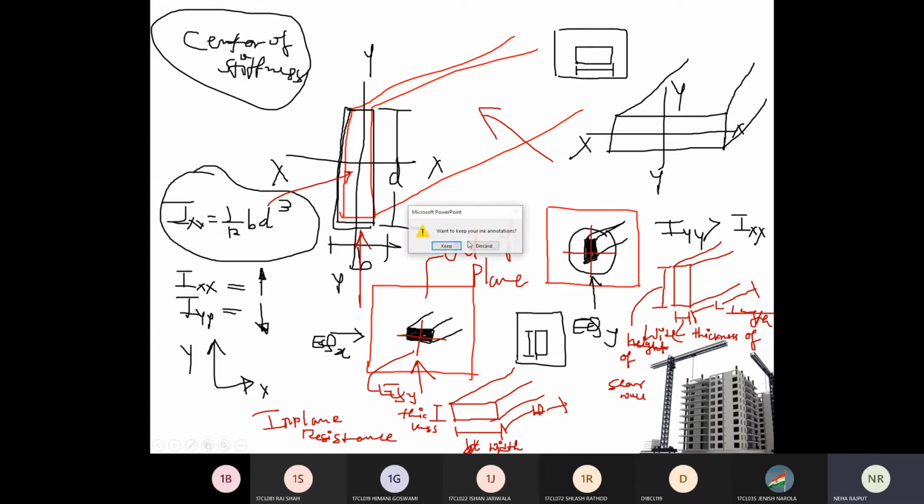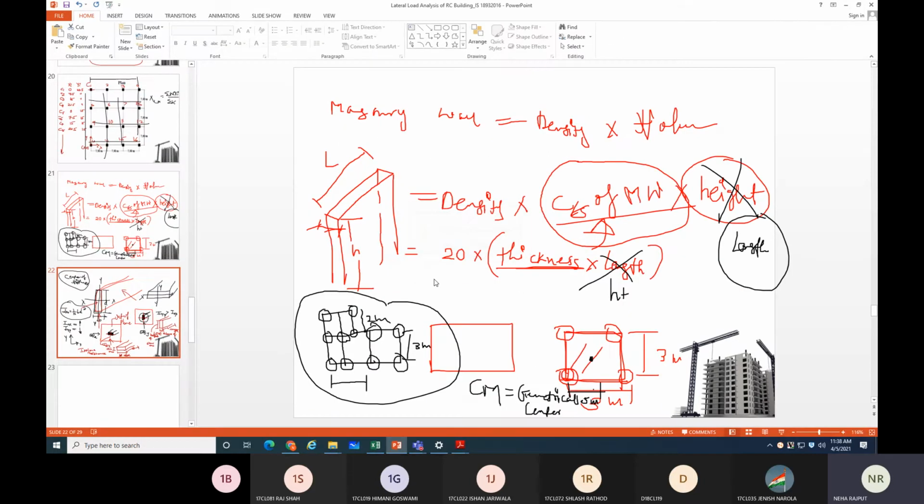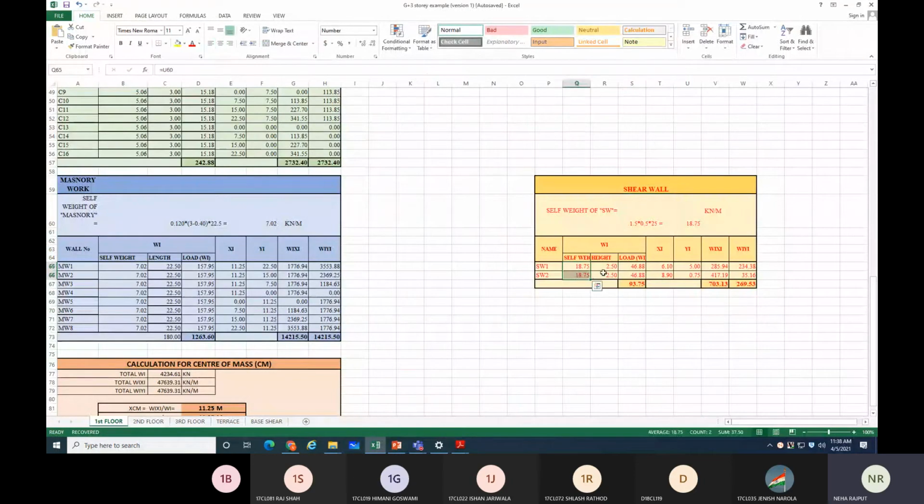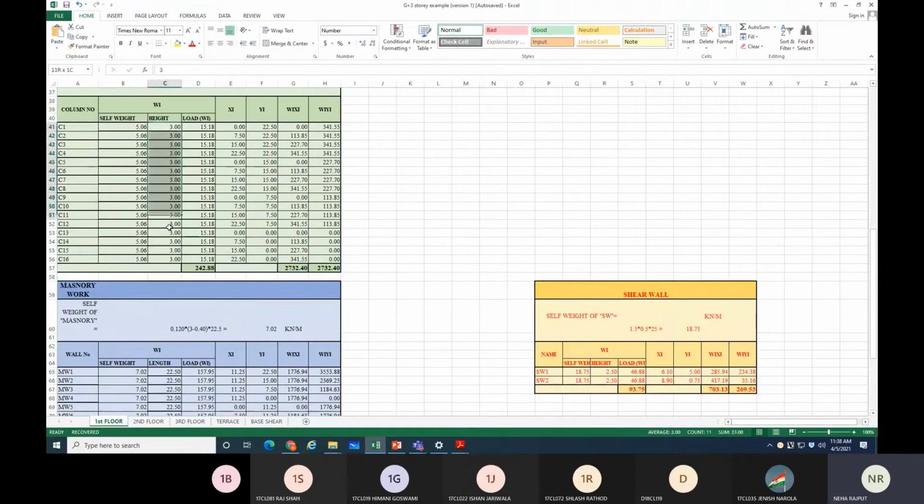So you need to multiply length, and the same calculation for self weight as the wall given. Then height: what about the height of the shear wall? That is also distributed half above and half below, right? So the same way as you calculate in column, the same height calculation is applicable for shear wall also.